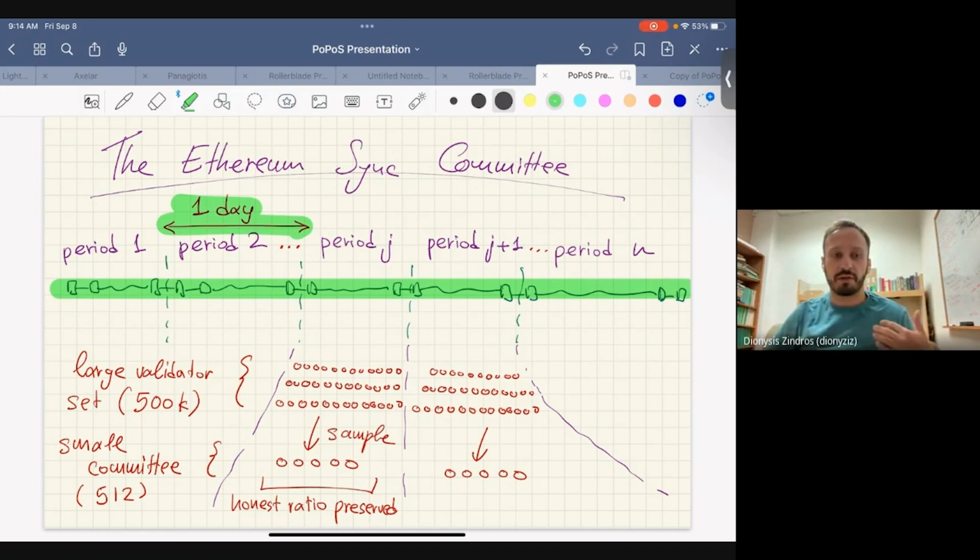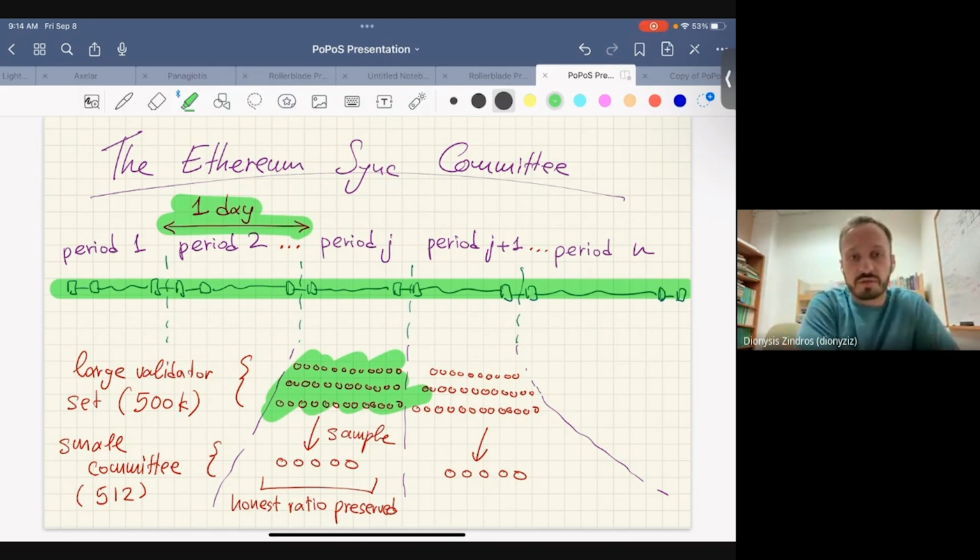For each period, the validator set that is responsible for validating is very large. It looks like this. For Ethereum, this could be even like half a million nodes. And these are really the people who need to sign off on blocks to get you to the Casper FFG finalization, at least maybe 2/3 of these nodes. And Ethereum has a complex mechanism of ensuring these signatures come together. There are different epochs, different phases, and so on, but it doesn't matter for our purposes.